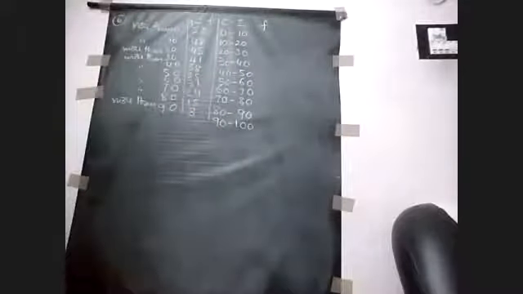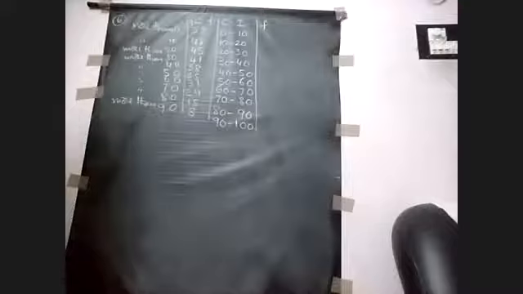Okay. And next, our frequencies. So what are our frequencies? Chaitanya?